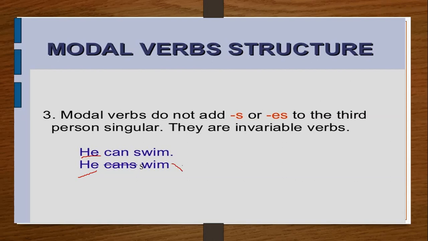It will be absolutely wrong. If we see the sentence, he can swim, fine, this is your correct one. He cans swim is absolutely wrong. So we never use s or es with the third person singular when we use modal verbs.